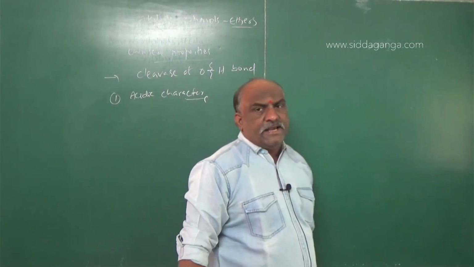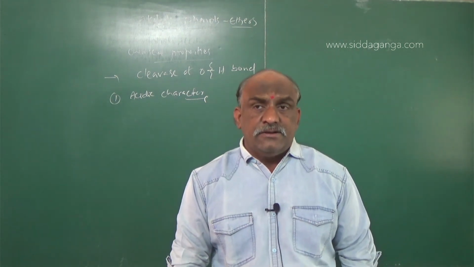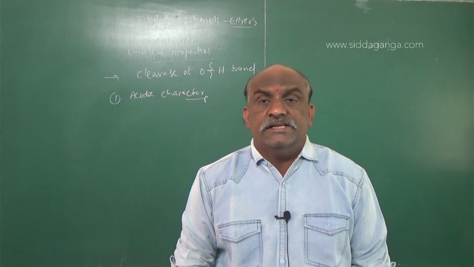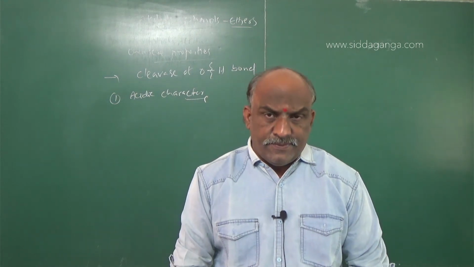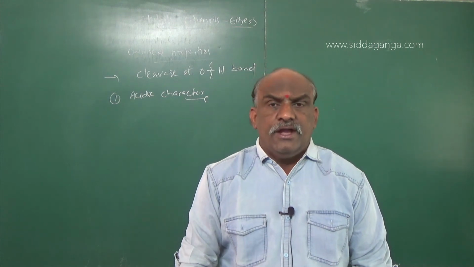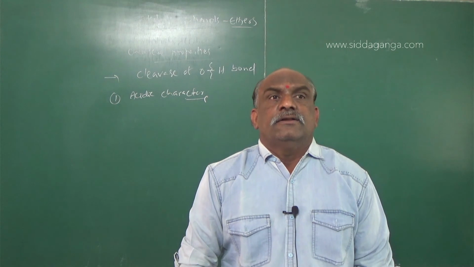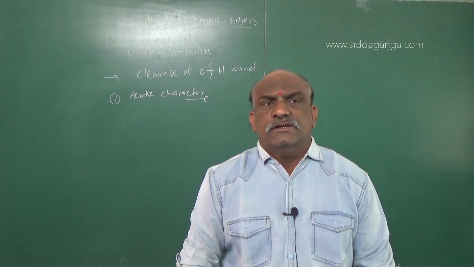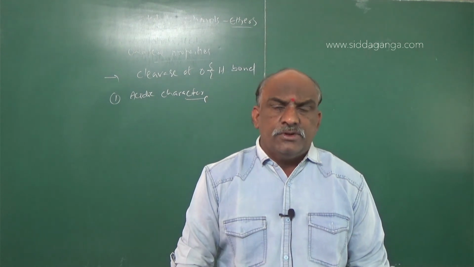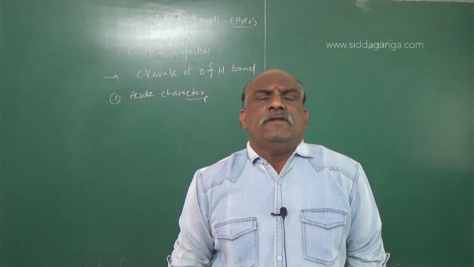Number one is acidic character. Alcohols are weak acids. The acid dissociation constant, the Ka value, is nearly 10 power minus 16 to 10 power minus 18. That acid dissociation constant is very small, which means it is a weak acid. A higher Ka means a stronger acid, and a lower Ka means a weaker acid. So alcohols are very weak acids.